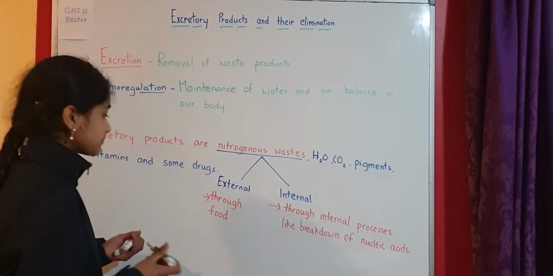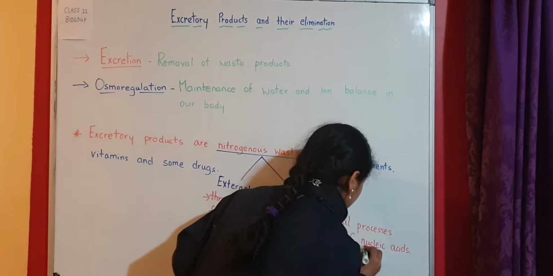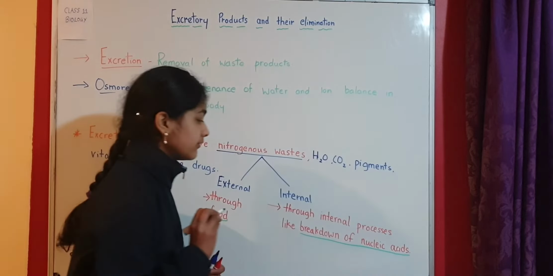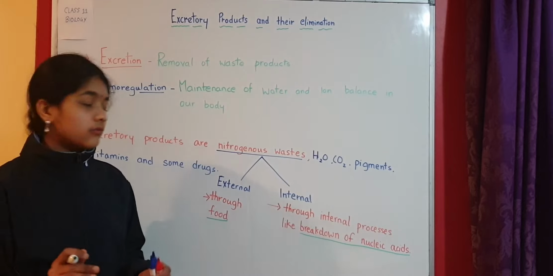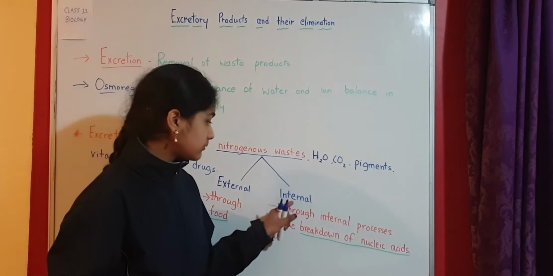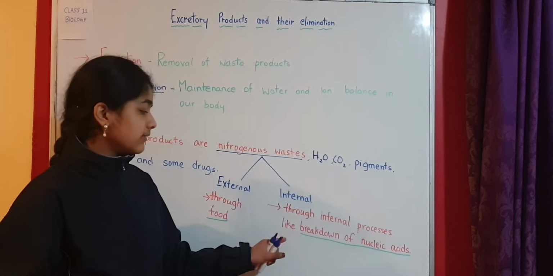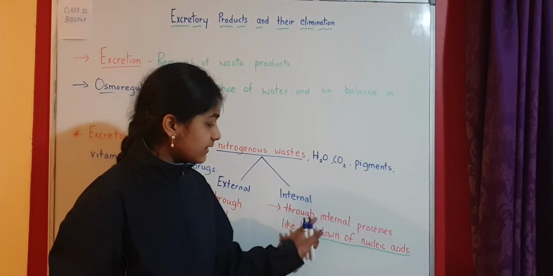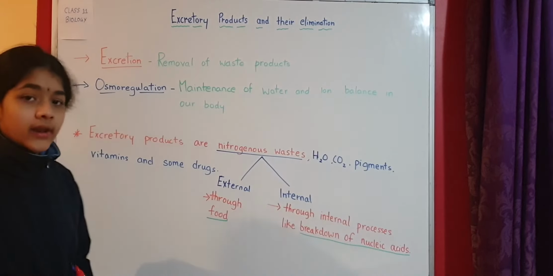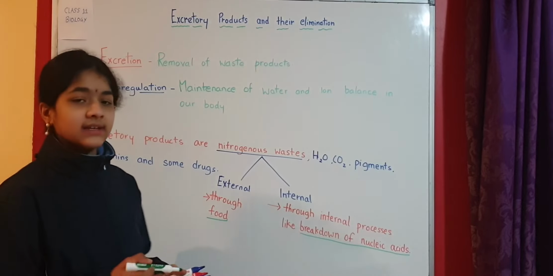So here food is important. These are just examples. So nitrogenous waste can be external or internal. External is through food. Internal is by internal processes taking place in the living system, like the breakdown of nucleic acids. Now let us take a look at the types of nitrogenous wastes which can exist.